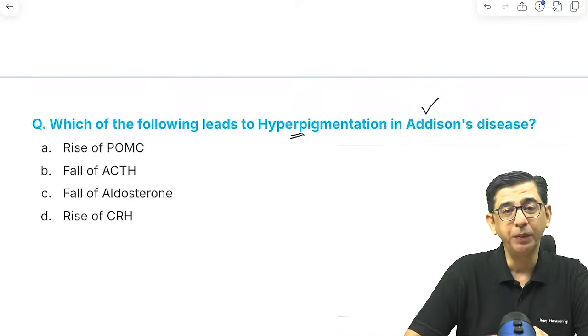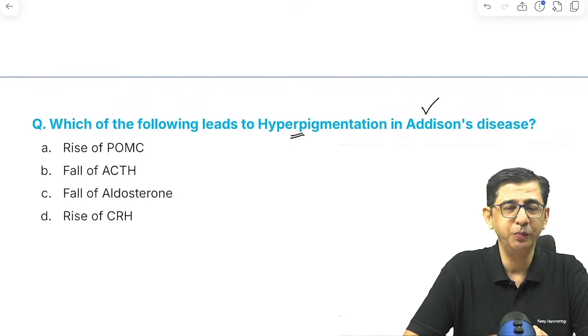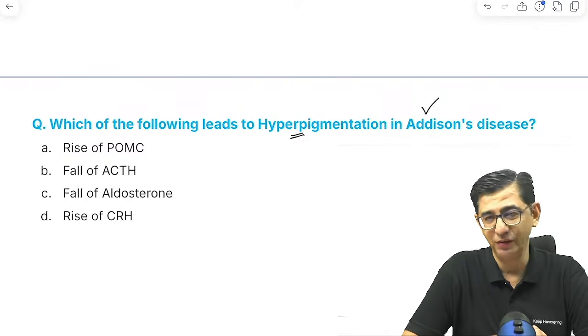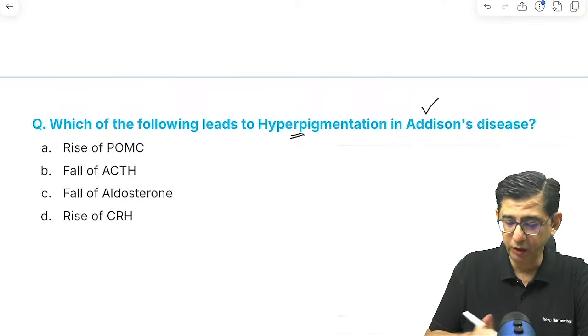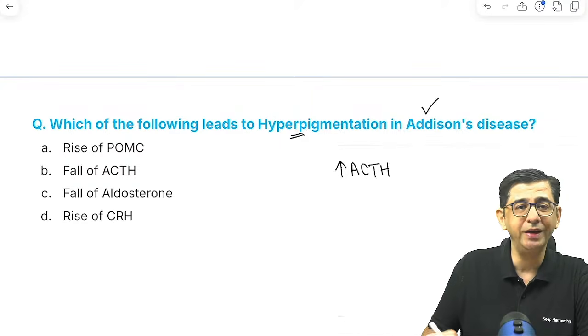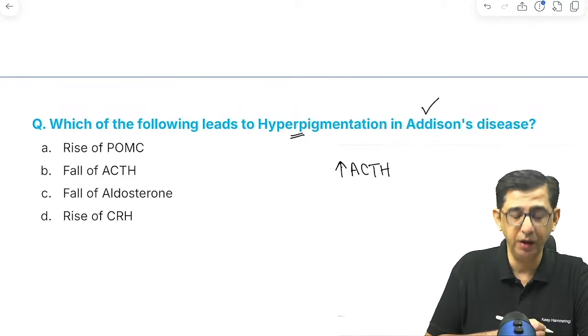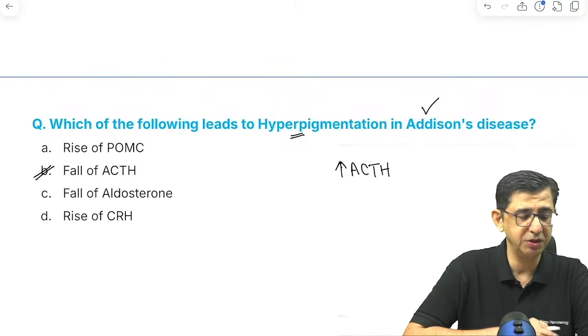So what we need to pick up here is that in this condition, because aldosterone, cortisol, as well as sex steroids are less, by feedback mechanism, ACTH levels will begin to rise. Now, if you look at the question, it was very smartly designed. ACTH is written as a false. So obviously the answer cannot be option number B in this question.